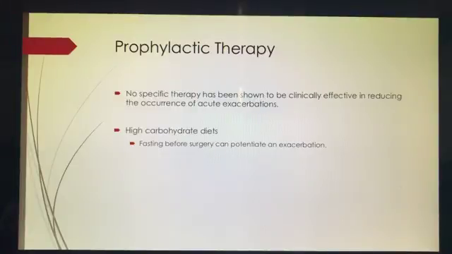However, diets that are high in carbohydrates have been shown to provide remission and prophylaxis with these patients. It's believed that because carbohydrate administration can suppress porphyrin synthesis, administration of oral carbohydrate supplements preoperatively may be recommended as a prophylactic measure in preventing an acute attack or exacerbation throughout the entire perioperative period. If oral feedings can't be tolerated, which generally we want these patients to be NPO before surgery, so oral feedings aren't necessarily ideal, then an infusion of 10% glucose solution and saline is often an acceptable alternative.